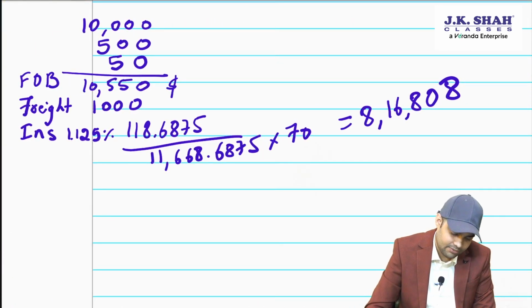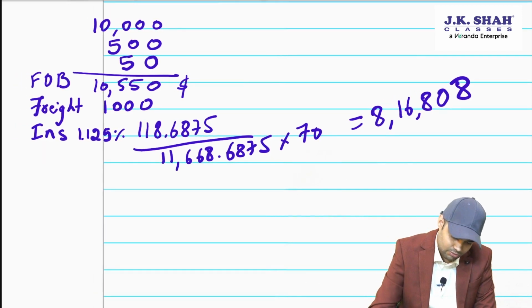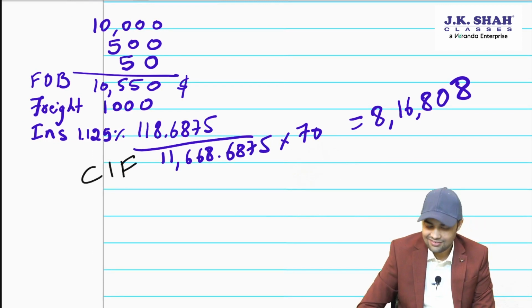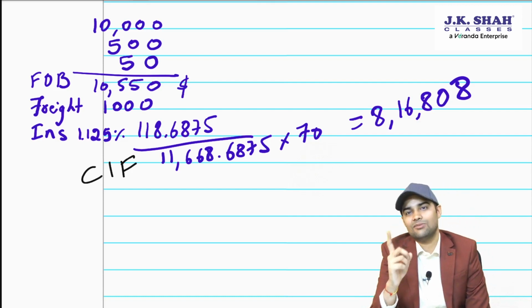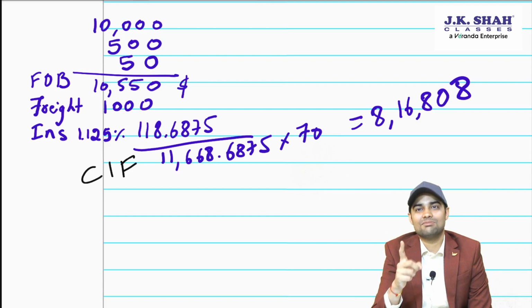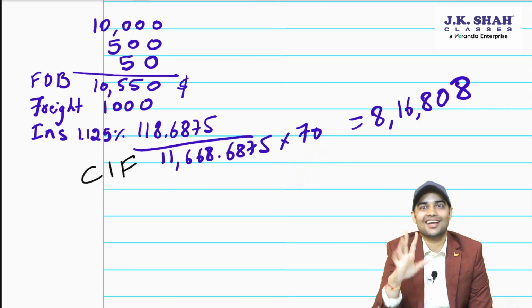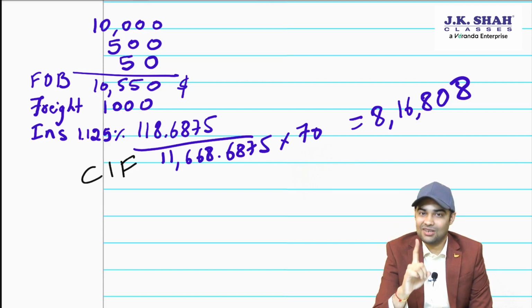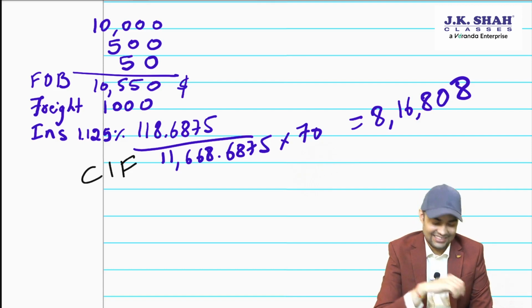10,550 plus freight plus insurance, you get your CIF, and now CIF you multiply with 70, you get 8,16,808. Don't forget to mention the symbols. In exam, it is very important to mention rupee symbol and dollar symbol in such cases. Though I have not written it in a hurry, I have completed. You write it properly, people. Write dollar INR clearly. Yes?